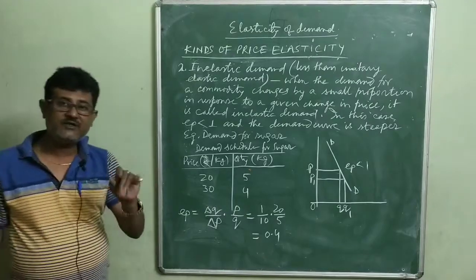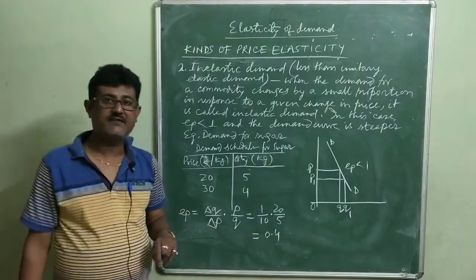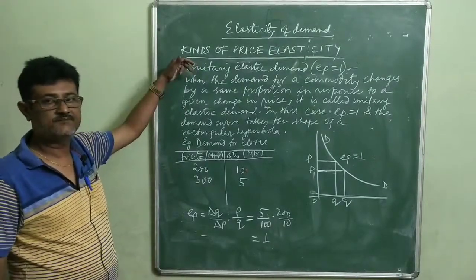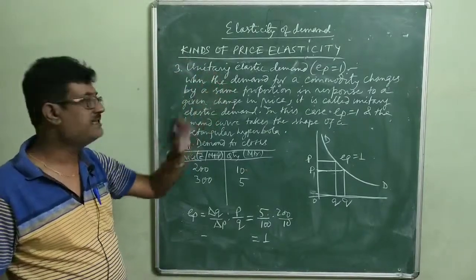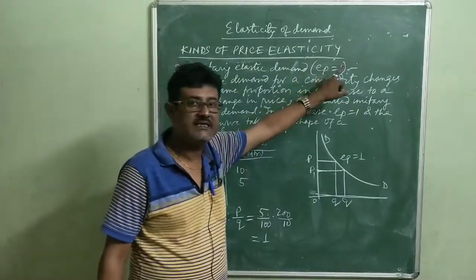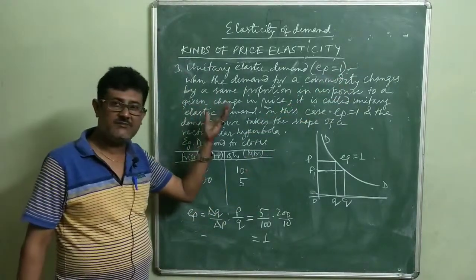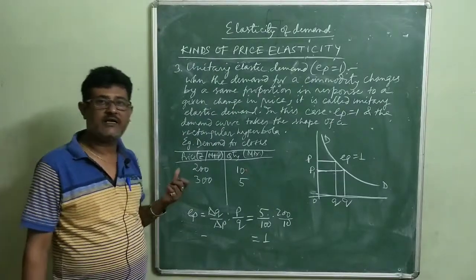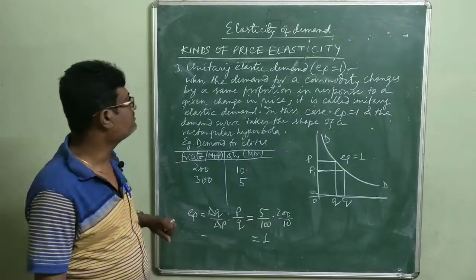Now we will be moving on to the third point, that is unitary elastic demand. Unitary means one. Unitary elastic demand means elasticity of demand equal to 1. So when will elasticity of demand be equal to 1? When the percentage change in quantity demanded is equal to the percentage change in price.